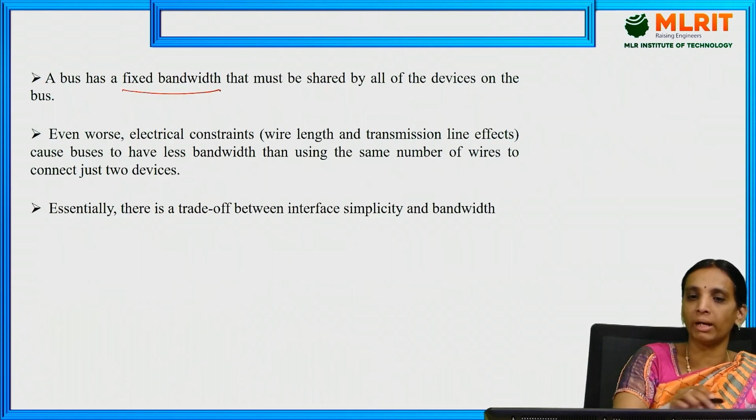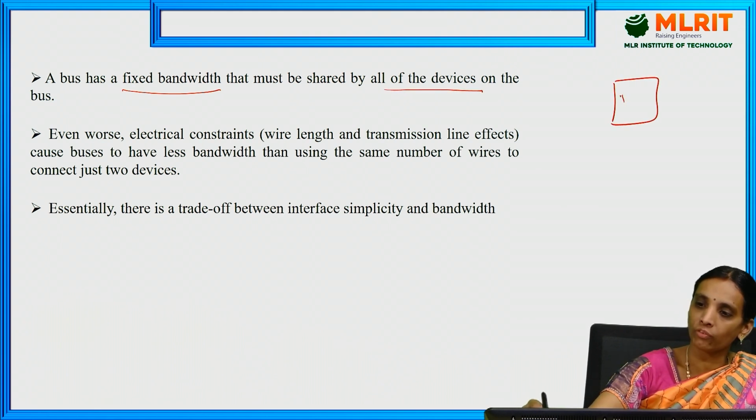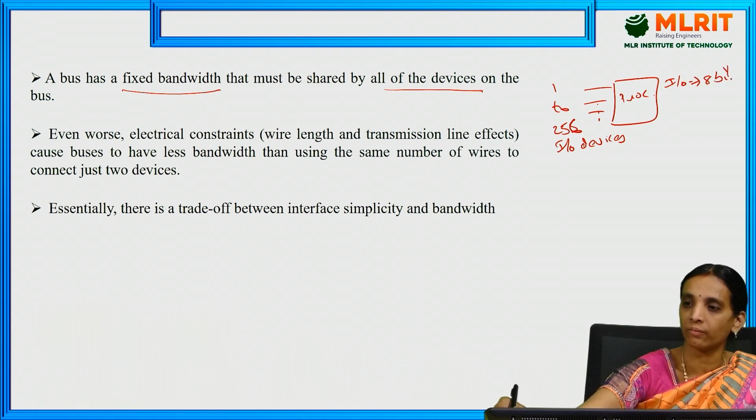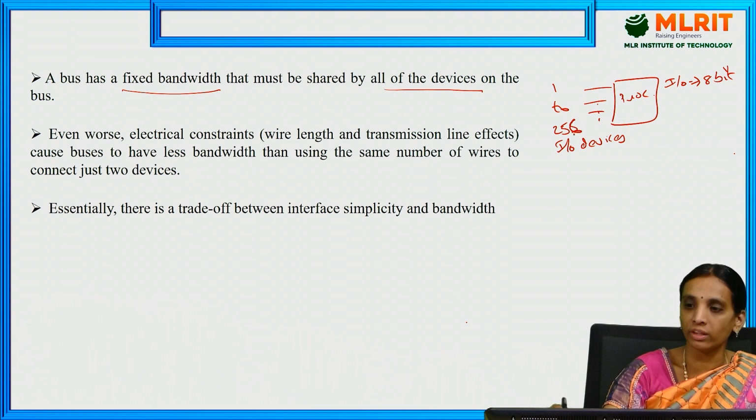It has a fixed bandwidth and must be shared by all the devices on the bus. So here one processor can be connected to 256 I/O devices if the I/O bus is of 8-bit size, that means 8-bit capability. If the I/O bus has the capability of transferring 8-bit information, then 2 power 8, which is 256 devices, can be connected to that processor, and we have to use a fixed bandwidth for all the devices.